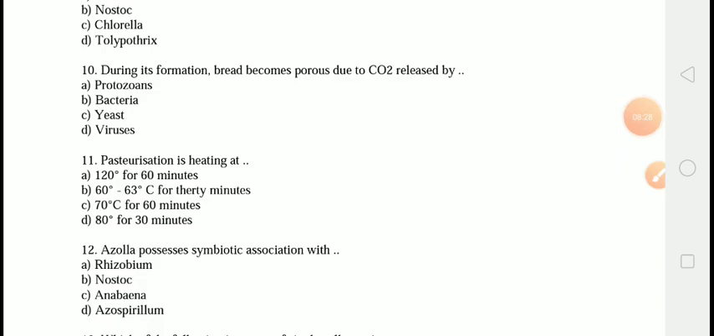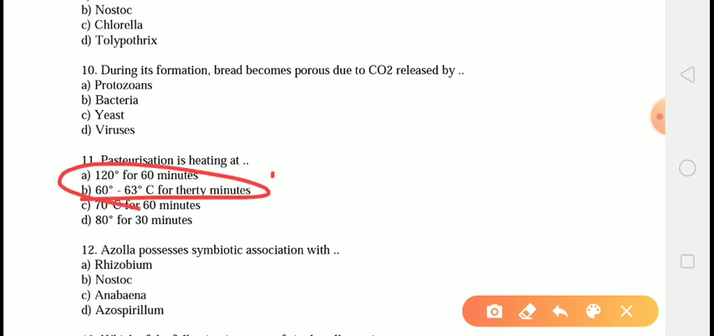The next question is, pasteurization is heating at. The correct answer is answer number B, that is 60 to 63 degrees Celsius for 30 minutes. The pasteurization of milk, widely practiced in several countries, notably the United States, requires a temperature of about 63 degrees Celsius maintained for 30 minutes, or alternatively heating to a higher temperature, that is 72 degrees Celsius, and holding it for 15 seconds, and yet higher temperatures for a shorter period of time. Therefore, the correct answer is answer number B.